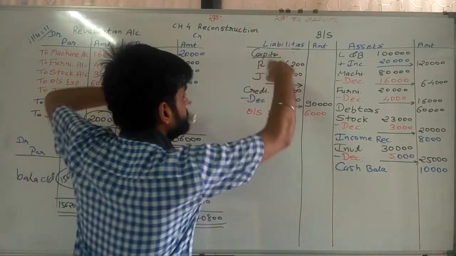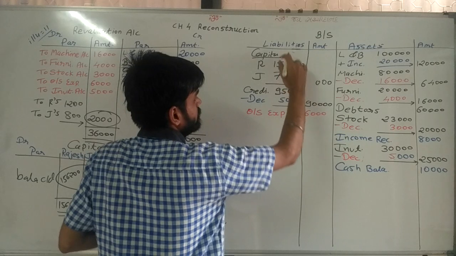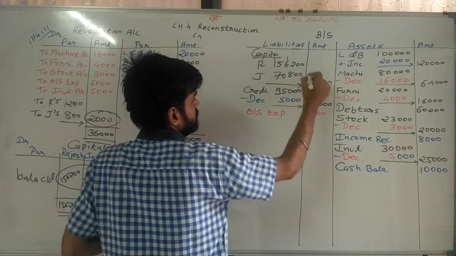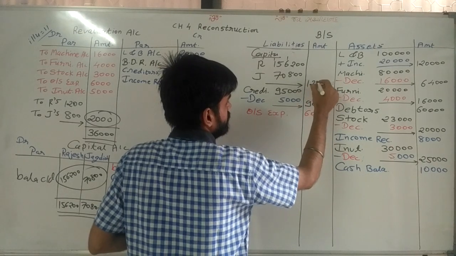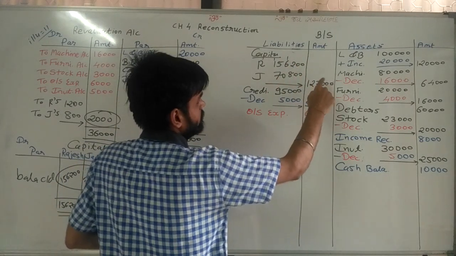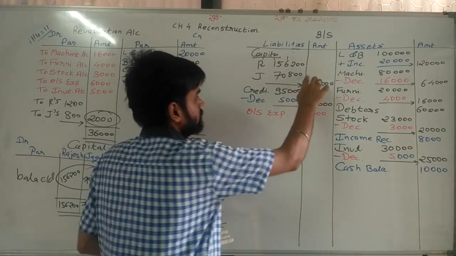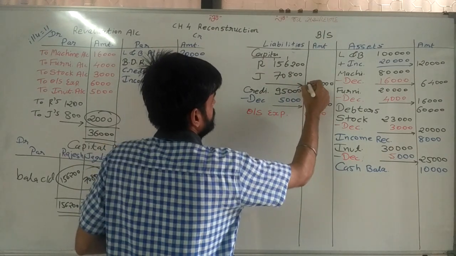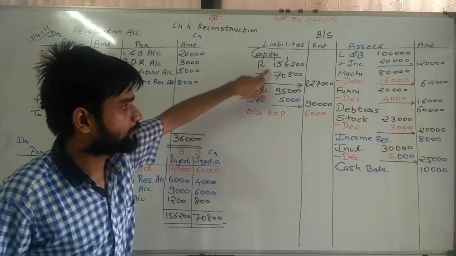Now we need to make this total. Two lakh 27,000 is the total of these two.